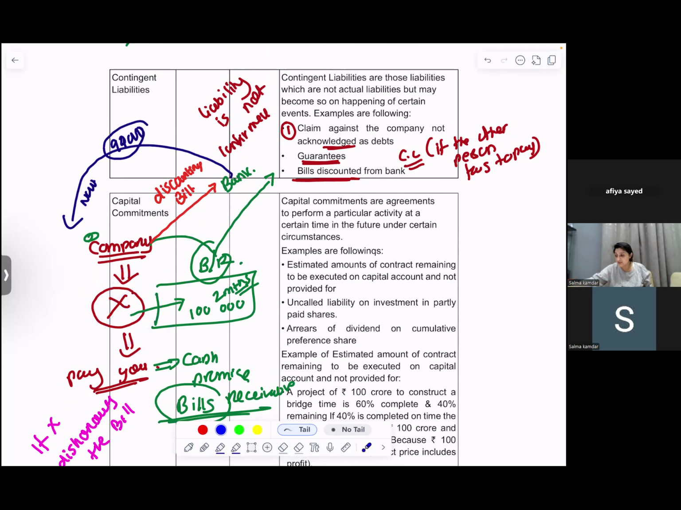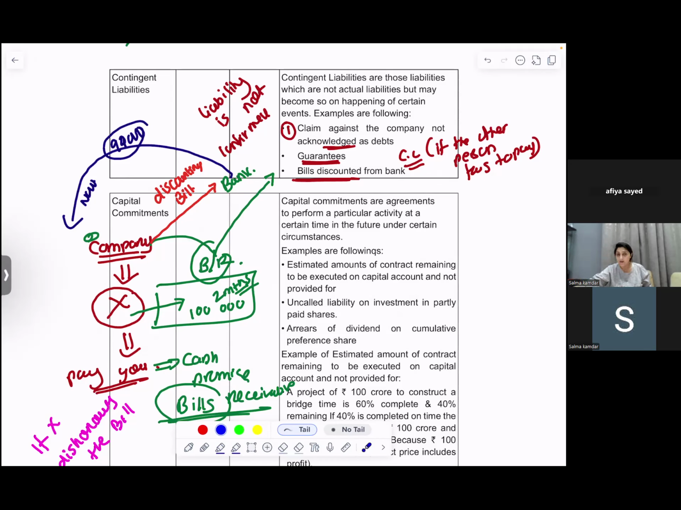I hope you've understood the concept of discounting the bill. So it is a contingent liability. Can you give me the names of 3 contingent liabilities? When the company has not acknowledged the debts. No, claims against the company not acknowledged. Somebody has claimed money from you, but you say please fight it. If you win, I will pay. If you don't win, I will not pay because you are not ready to acknowledge it.